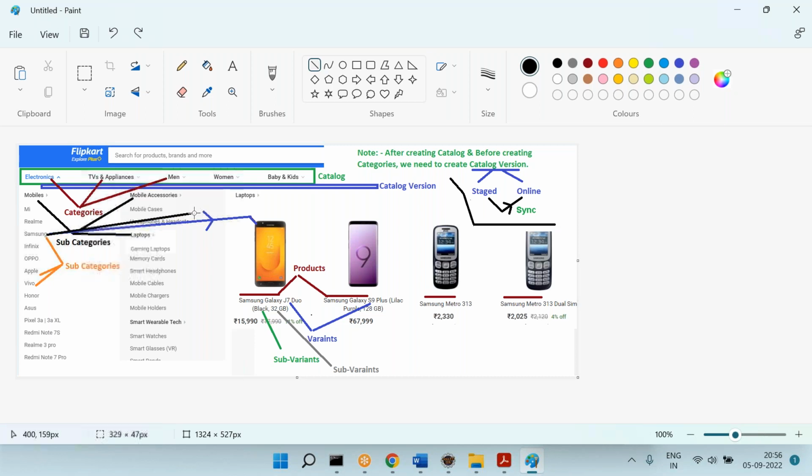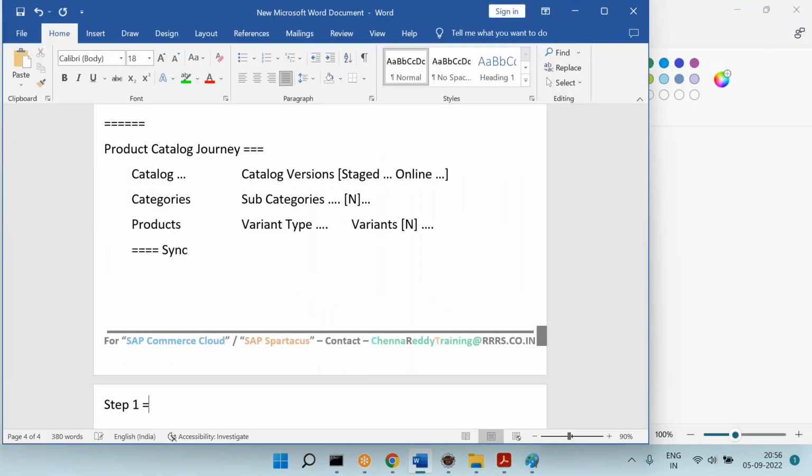Now, finally, you are clicking on Samsung. When you click on Samsung, you are getting Samsung Galaxy, Samsung Note, like that. Those are products. Within Samsung Galaxy, you have black color, white color, like that. Those are variants. Within the black color, you have 32 GB, 64 GB, 128 GB, and so on. Those are sub-variants. Now tell me, to achieve this diagram, what is the first step we can do? Create catalog. So step number 1 is create catalog.